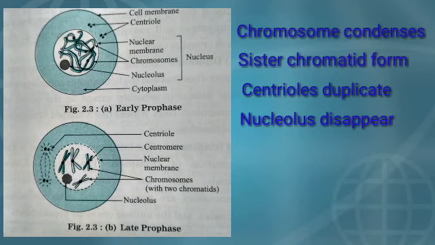You can see the chromosome fibers just becoming thick. They are coiling up around themselves and becoming thick chromatids. These chromatids are attached to each other at the centromere, and then they form the chromatids in the prophase stage. And you can see the centrioles also get divided into two parts and the nuclear membrane also starts disappearing.